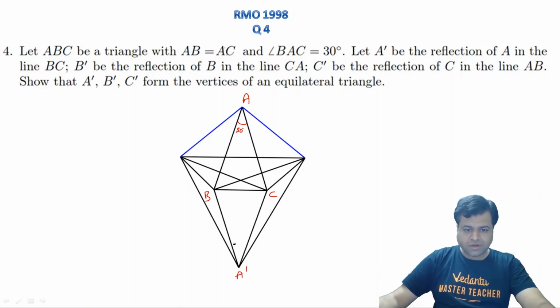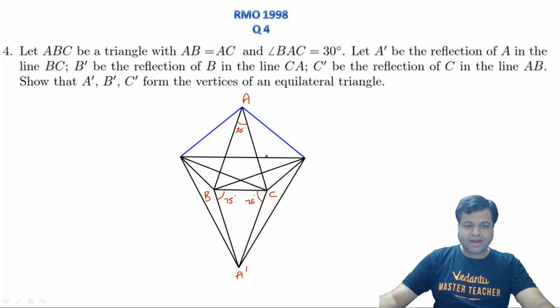Again, these will be congruent triangles ABC and A dash BC. Clearly, the sum of angles of triangle ABC is 180. This is 30, so angle B plus angle C should be 150. That means angle B alone is 75. And similarly, this will also be 75 degrees. This is also 75, right?